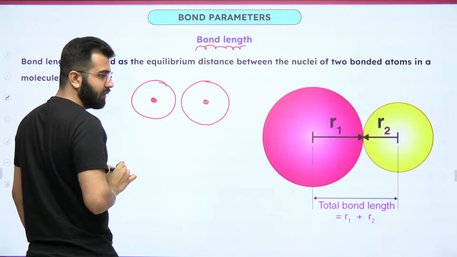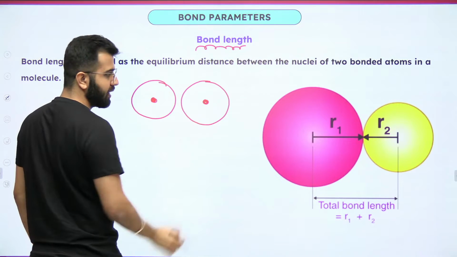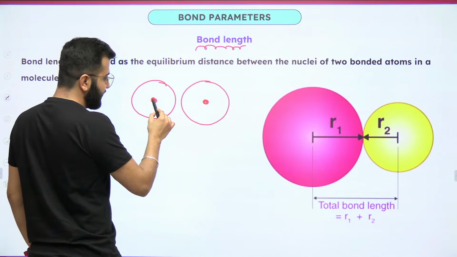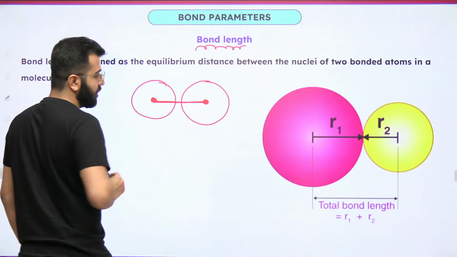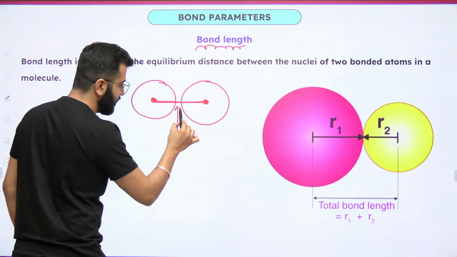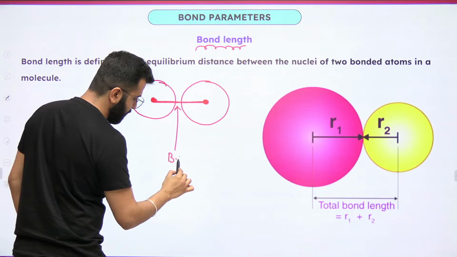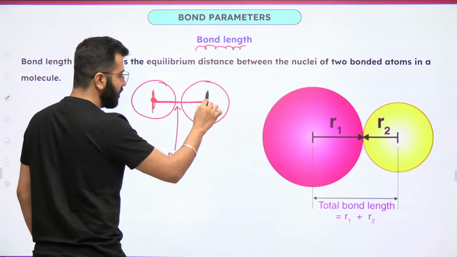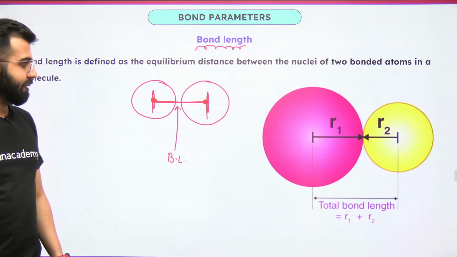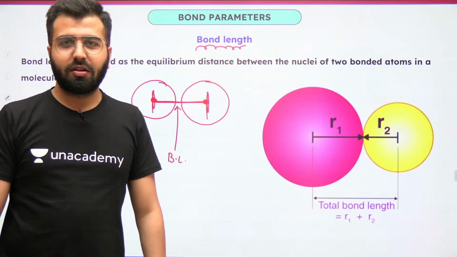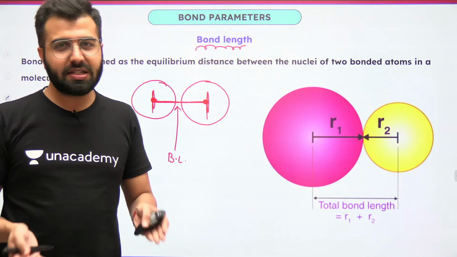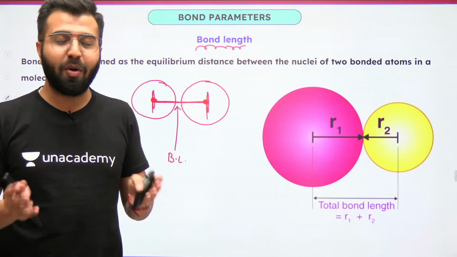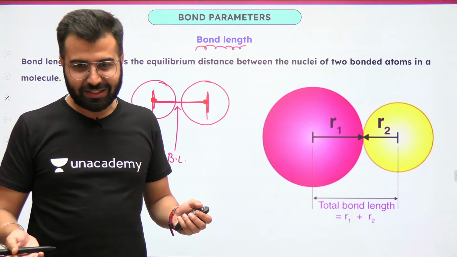This is the nucleus of the first atom. This is the nucleus of the second atom. The distance between the nuclei, from here till here, is the bond length. In words, the distance between the nuclei of two adjacent atoms is the bond length. Do remember that.